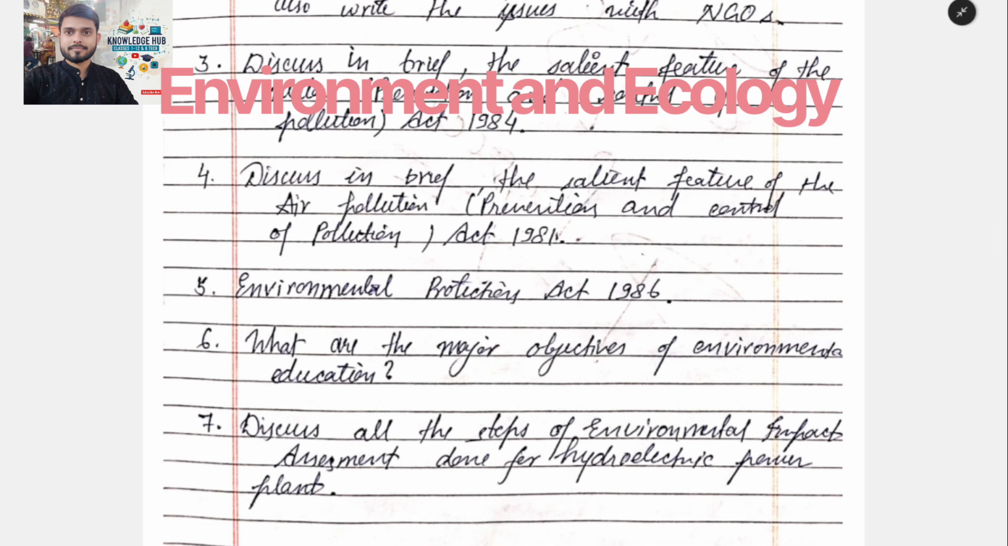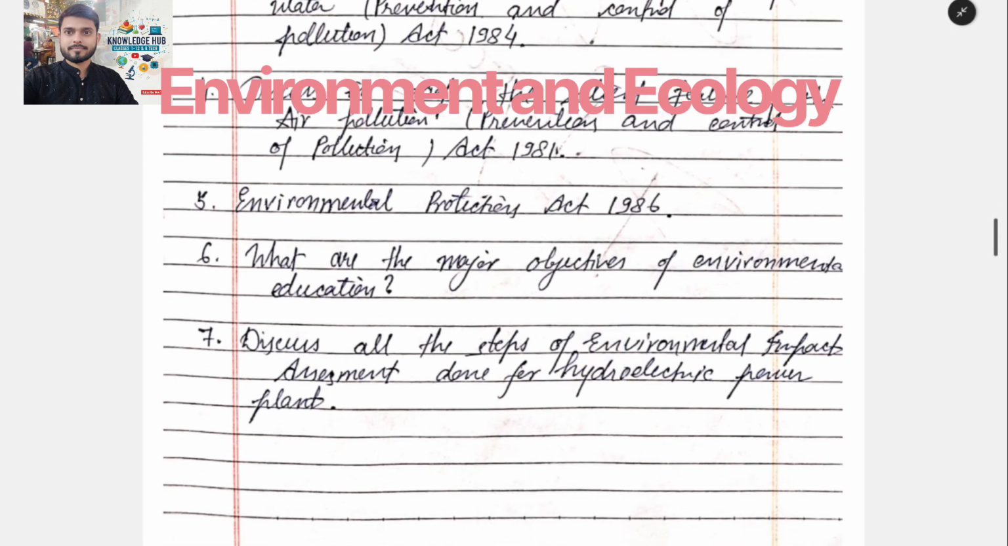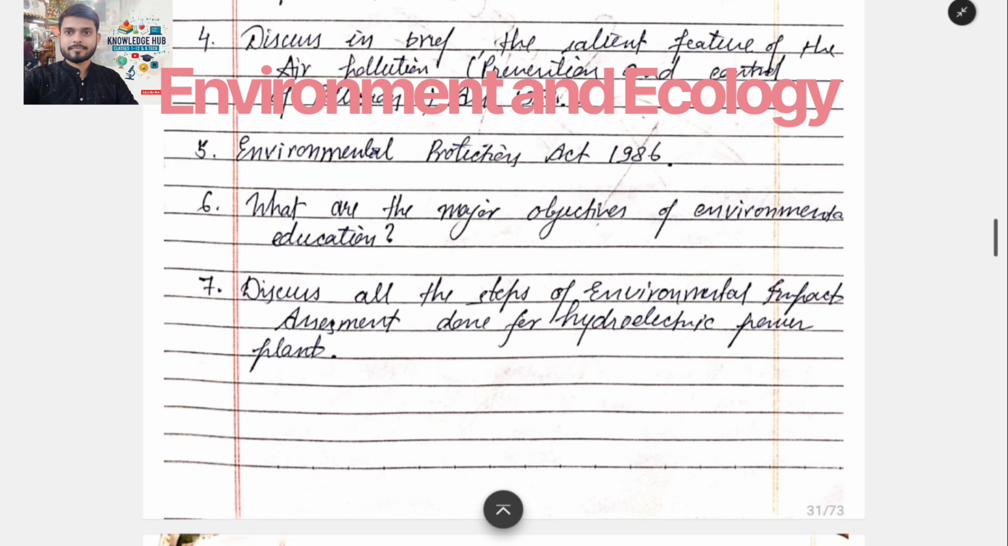Environmental Protection Act 1986. This is all about the acts, like the environmental protection act and water protection act. There are many types of acts in this unit, so you can memorize all the acts if you want to get more marks in your examination. Now, what are the major objectives of environmental education? And the last one is discuss all the steps of environmental impact assessment done for a hydroelectric power plant. This is basically a hydroelectric power plant. The power generated from water is known as hydroelectric power.